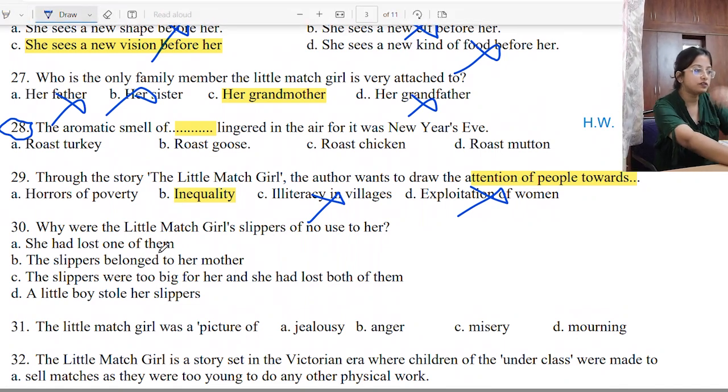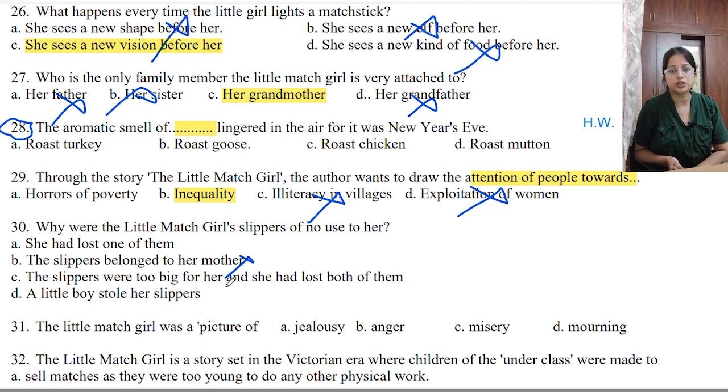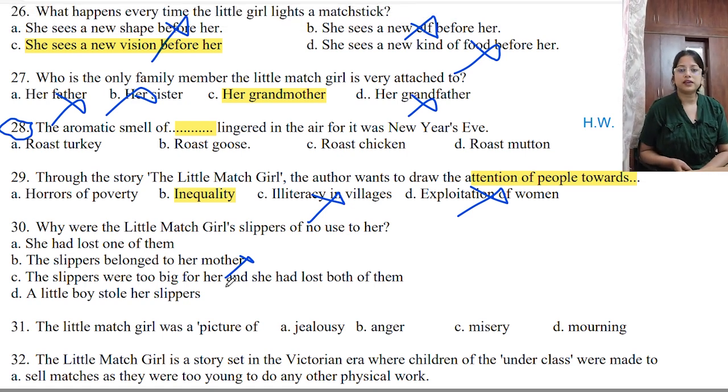She had lost one of them. The slippers belonged to her mother. No, this is not incorrect. Of course they belong to her mother, but that was what she was wearing. So why are they of no use to her?